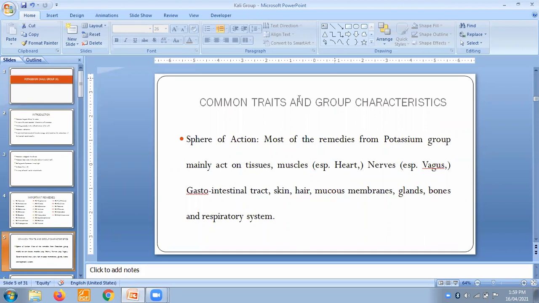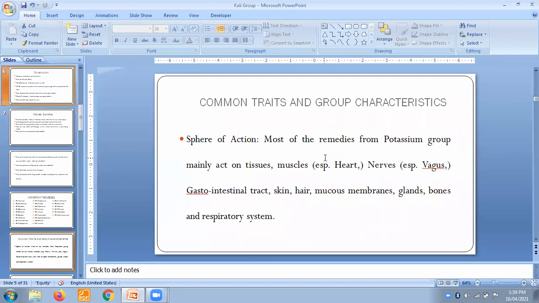Sphere of action of the Kali group: most of the remedies from the potassium group mainly act on tissue, muscles, especially heart muscles, nerves, especially the vagus nerve, gastrointestinal tract, skin, hair, mucous membrane, glands, bones, and respiratory system. So this is the sphere of action of our Kali group.